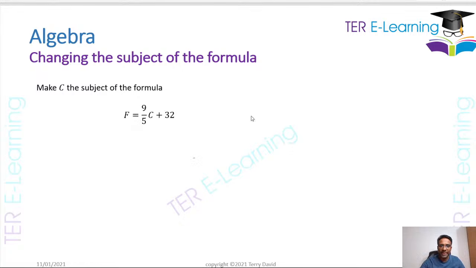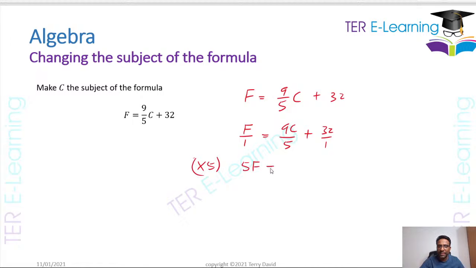This is another one that came as an exam question previously. F is 9 over 5 multiplied by C plus 32, and we want to make C the subject of the formula. Let's put everything as a fraction. This is 9C over 5 plus 32 over 1. If you want to get rid of the fractions, all we do is multiply everything by 5. So this becomes 5F is equal to 9C plus 32 times 5, which gives 160.